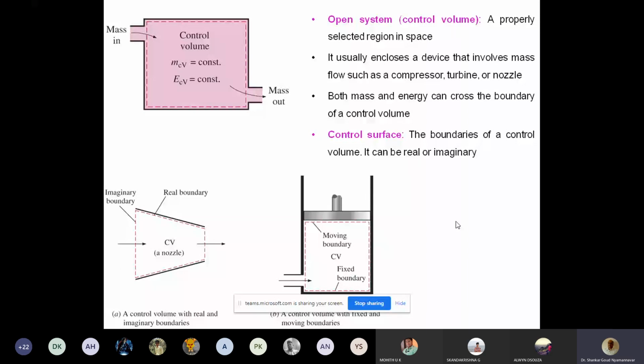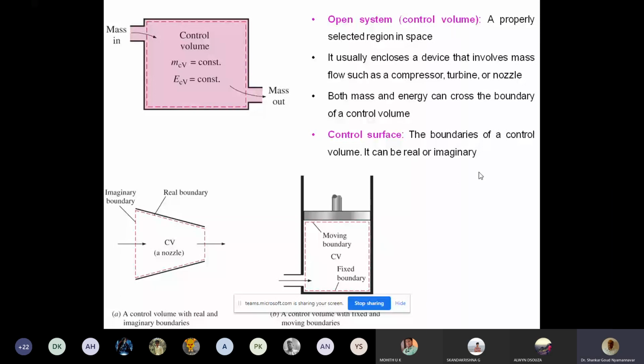Fine. So this is the system. A system is a region of interest where we want to do an energy study. A system can be an open system or a closed system. An open system is something where mass and energy both cross the boundary. A closed system is something where only energy can cross the boundary, not mass.